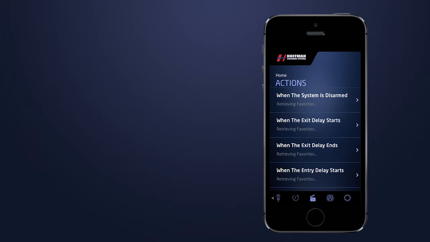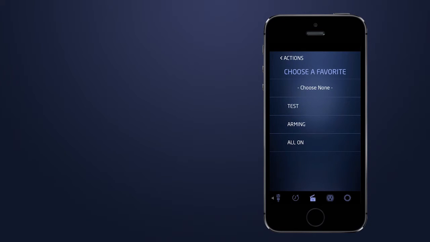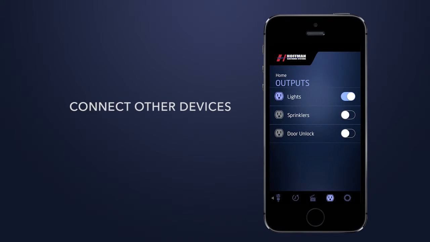You can associate favorites to activate an action for specific events, such as when the system is disarmed. You may want a favorite to automatically activate. Outputs let you connect other devices like lights, sprinklers, and gate locks to your alarm system.